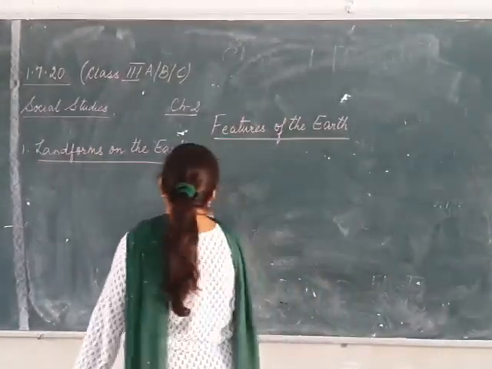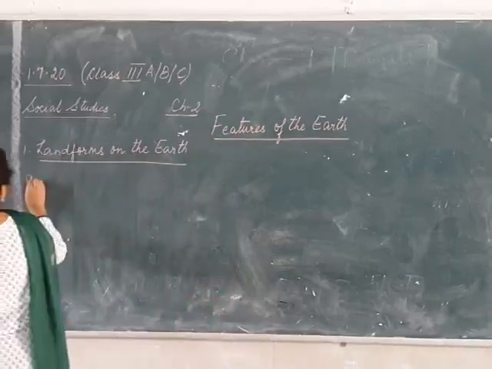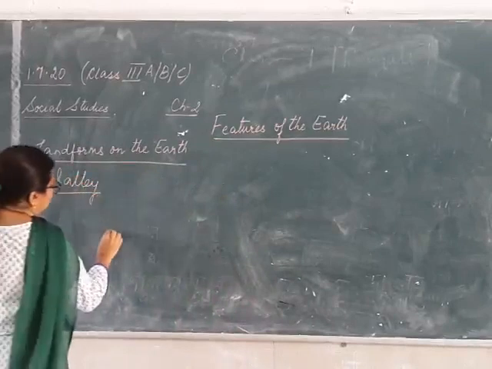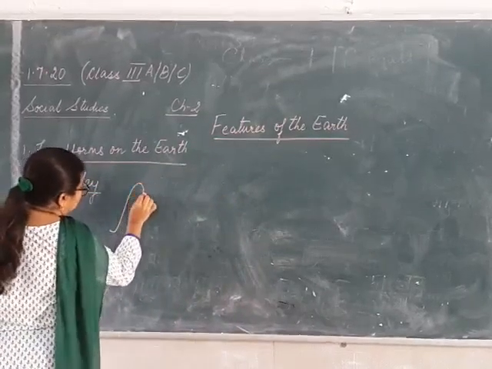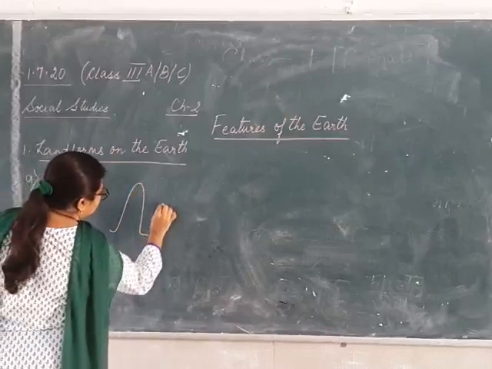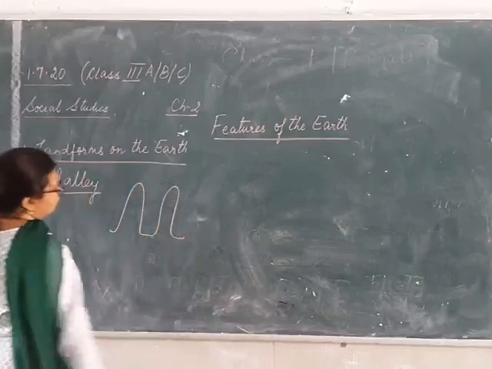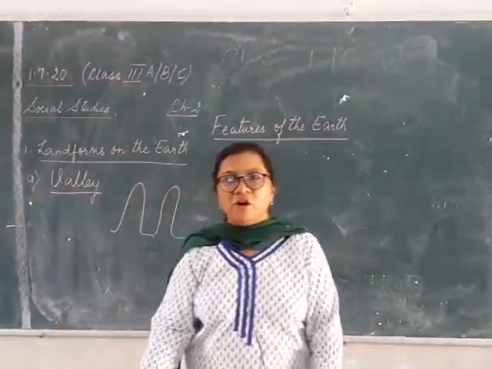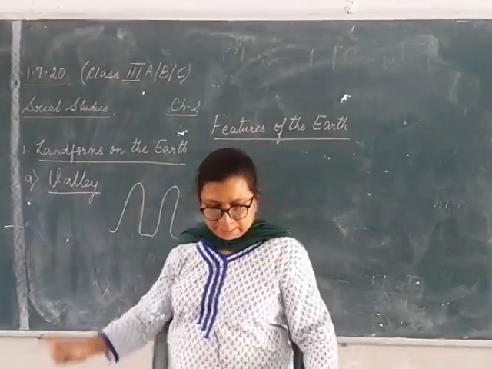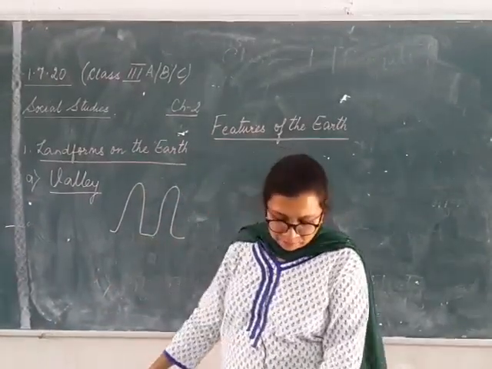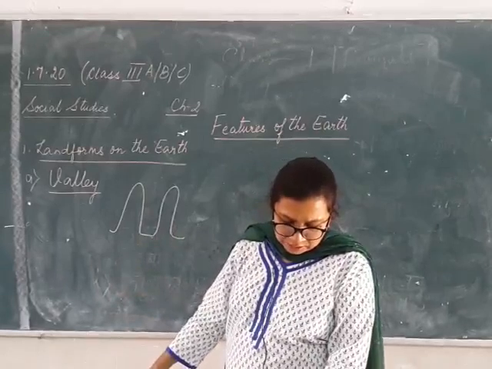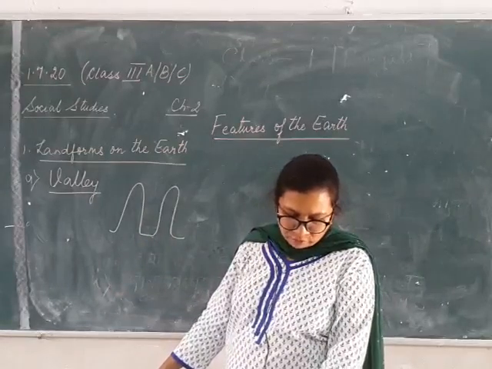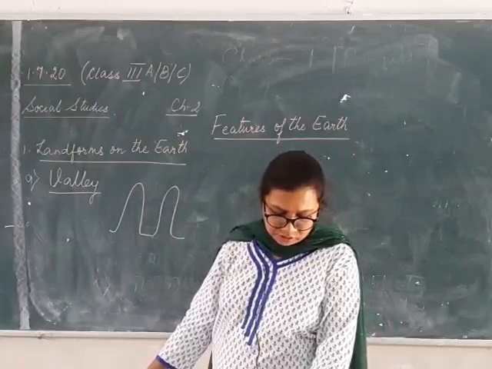Now if we see the figure of a valley, it's like this. First one is valley. So it is something like this. The formation of this landform is like this. It slopes down to a stream, like a lake or the ocean, formed by water or ice erosion.